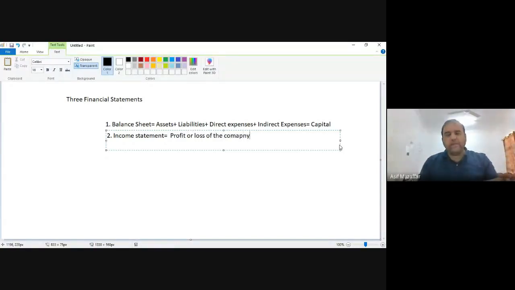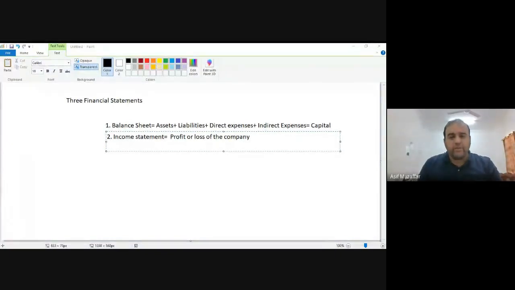So simply speaking, your income statement would tell you how much profit or loss your company has made during one financial year. That you must keep in mind.